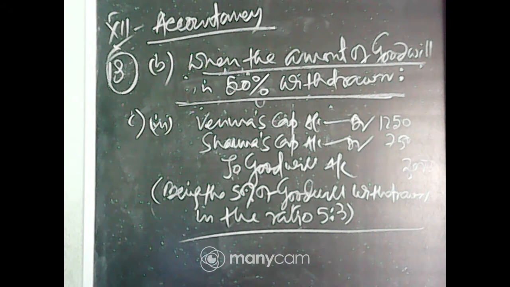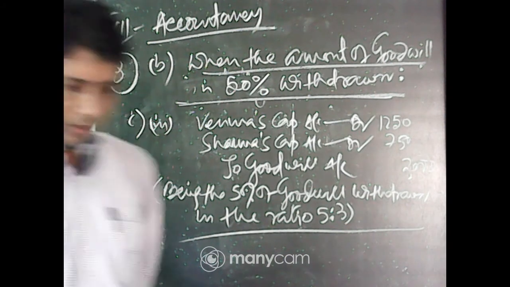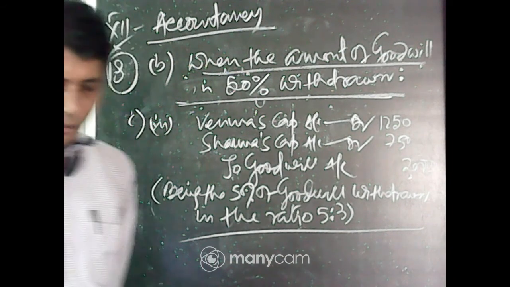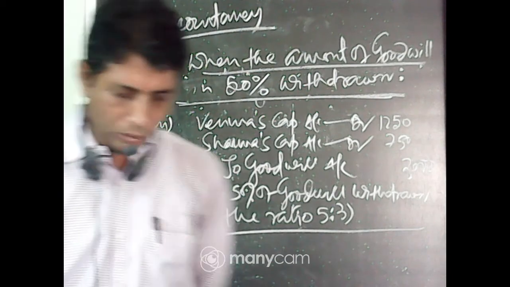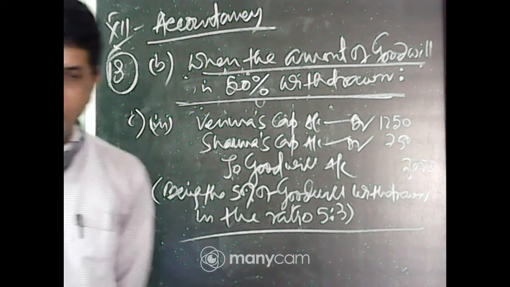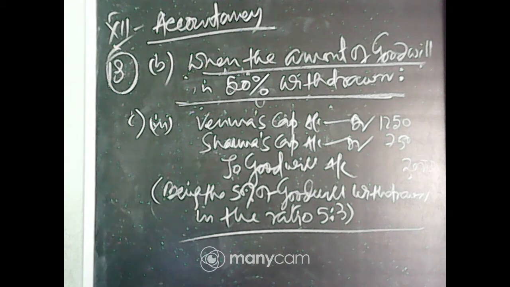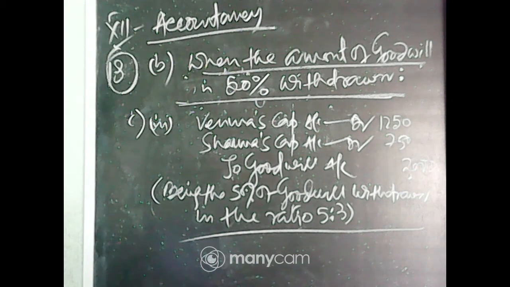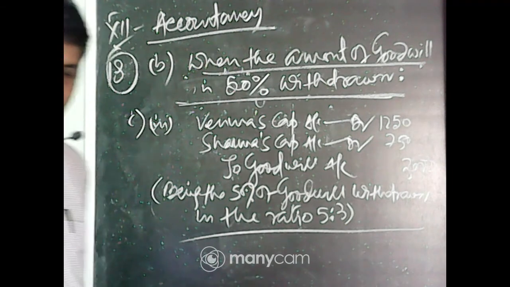Now, number 8, when goodwill is paid privately, no entry is required. The treatment will be shown in the goodwill paid privately. No entry is required regarding the goodwill.